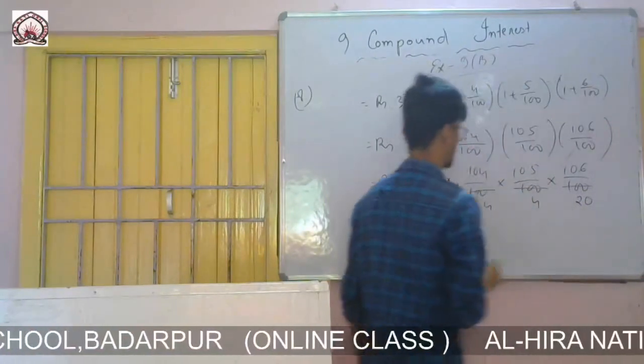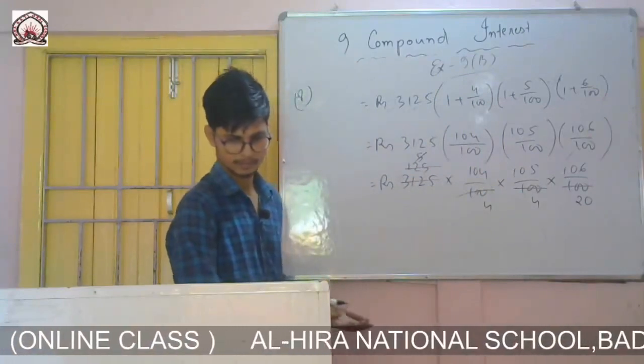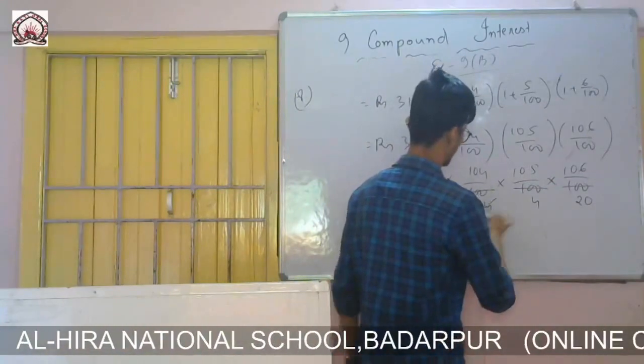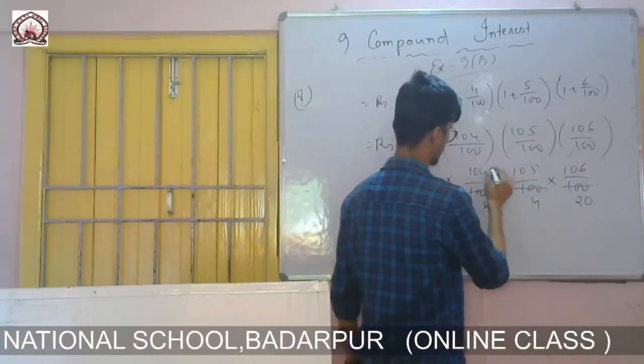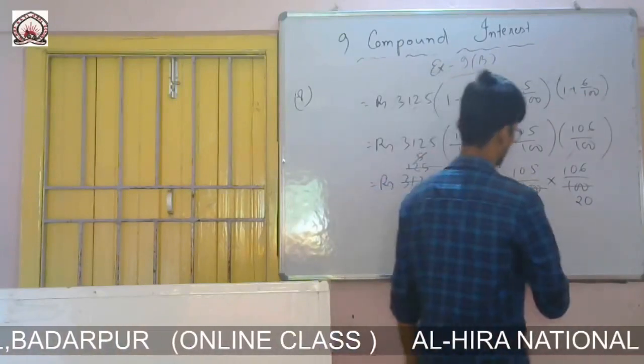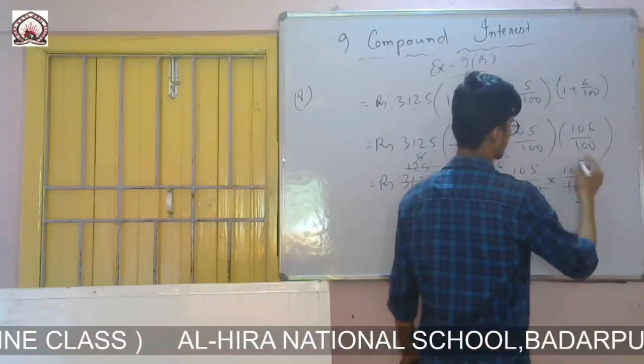Okay. So now 4 with 4 I will cancel this one, 4 2s are 8, 4 6s are, with 4 I can cancel this one.